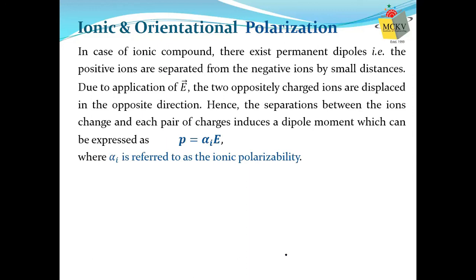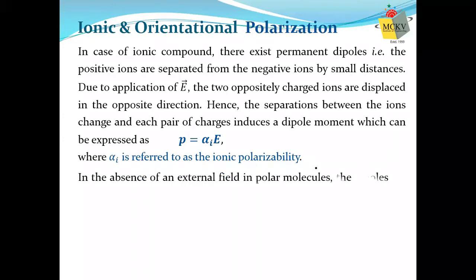But when we apply electric field, this electric field will try to displace these charges in opposite directions. That means separation between positive and negative ions will be changed, and due to that change in separation, a polarization occurs, and that polarizability is called ionic polarizability. That will be sufficient to know.